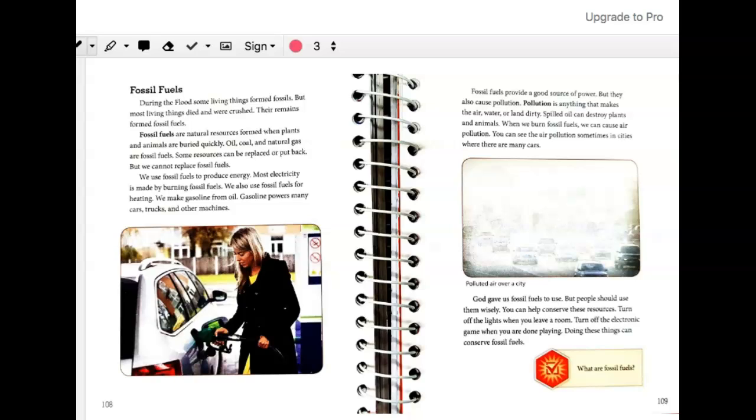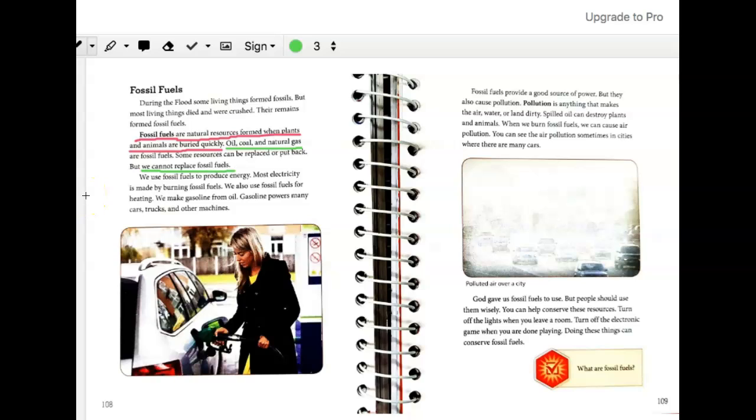Let's stop here for a moment. So, what natural resources formed when plants and animals were buried quickly? They are fossil fuels. Fossil fuels are natural resources formed when plants and animals are buried quickly. Then what are some fossil fuel examples? They are oil, coal, and natural gas. Can fossil fuels be replaced like trees? No, we cannot replace fossil fuels.